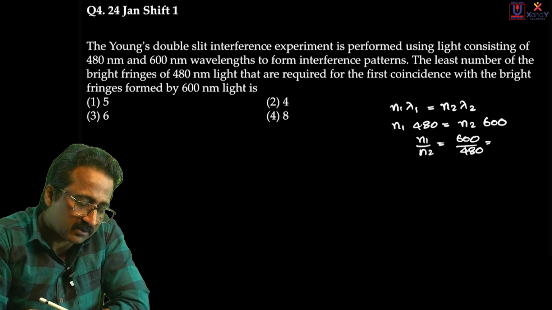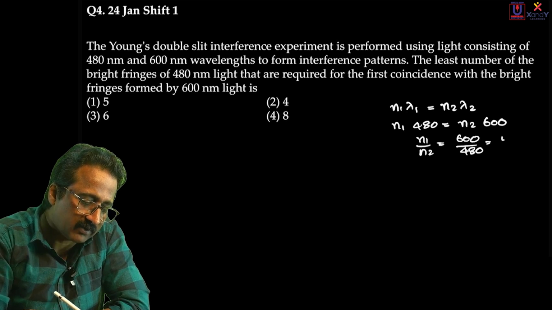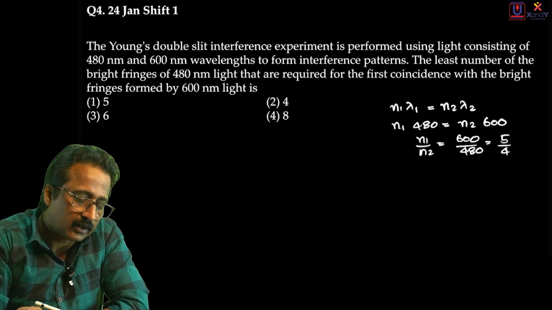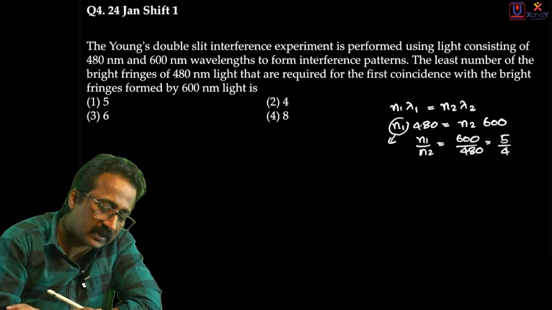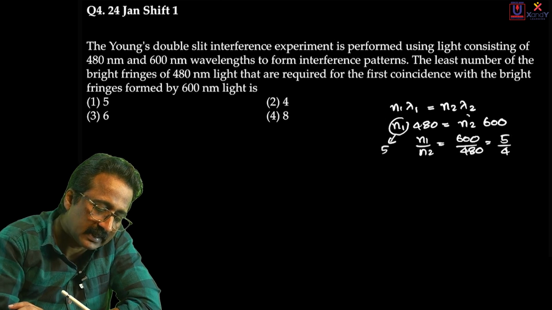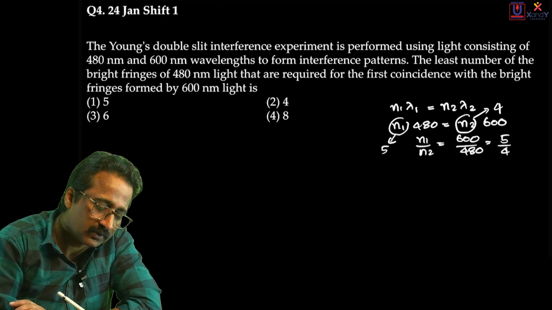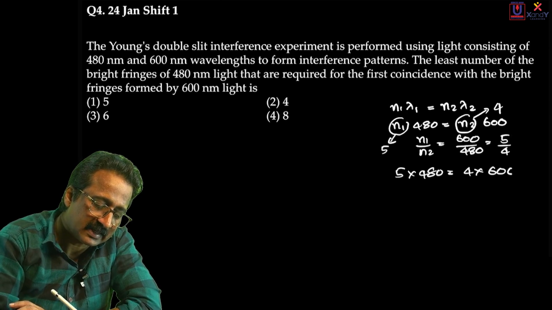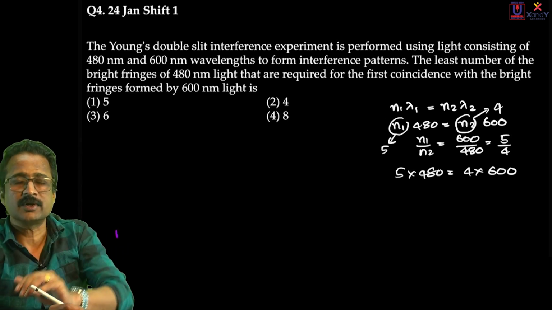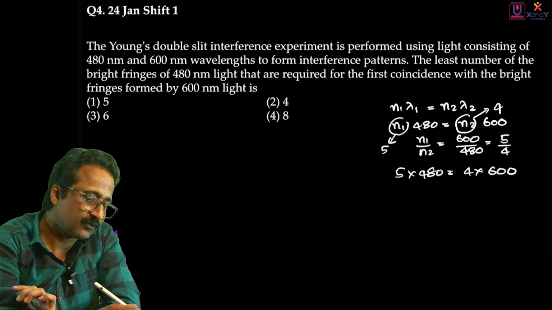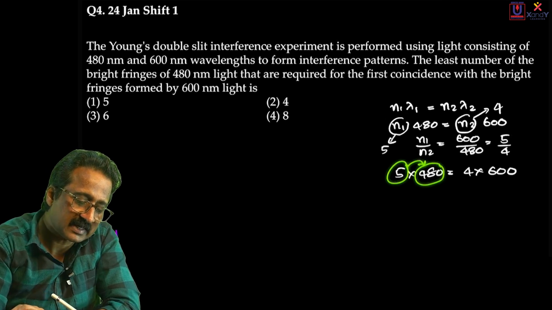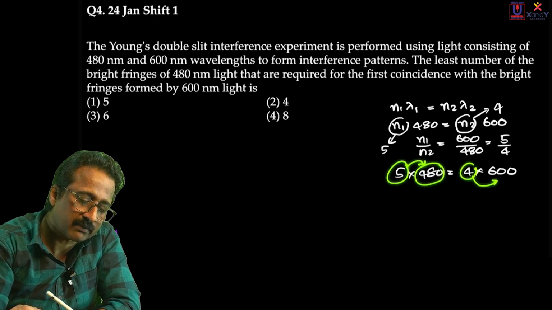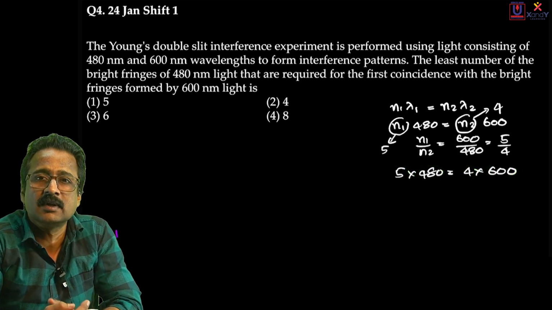What will be the least value? It is 5 divided by 4. So when n1 is 5, n2 is 4. Let me just give you values here. For n1, I can give 5, then n2 can be given as 4. So 5 into 480 is equal to 4 into 600. That is the condition for the first overlapping other than the central band, which means that the fifth bright band of 480 nanometer will be coinciding exactly with the fourth bright band of 600 nanometer. That's how we deal with overlapping of bands.